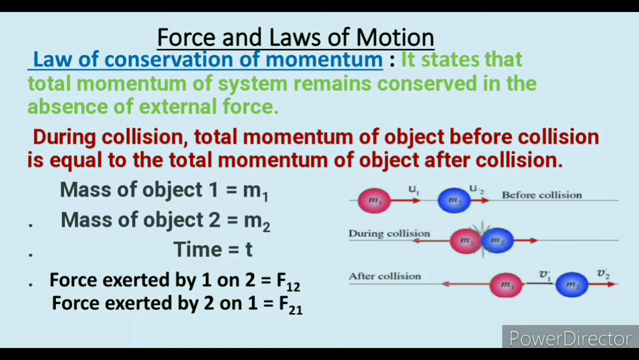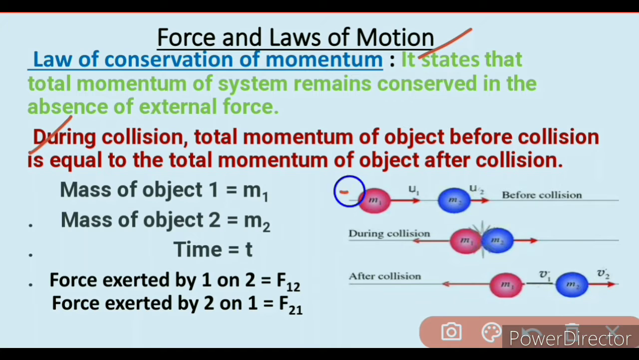Okay, so that was the first definition. Its second definition is: during collision, the total momentum of objects before collision is equal to the total momentum of objects after collision. That means during collision, the total momentum before and after collision remains the same. There are no changes in it.